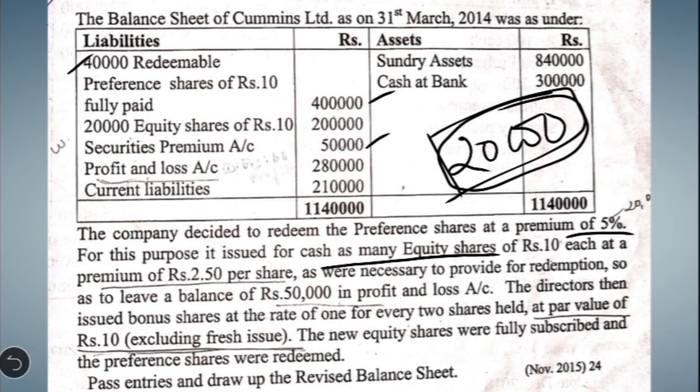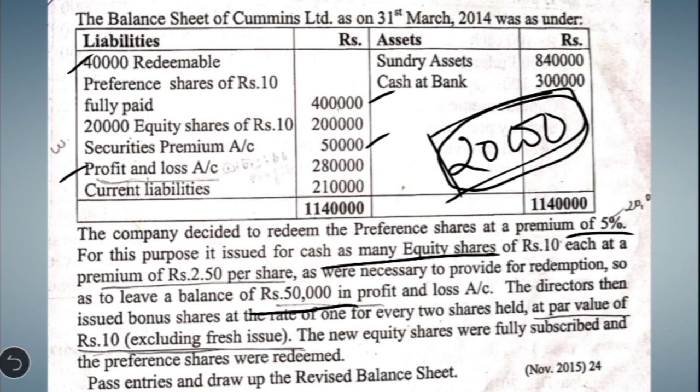Okay. Then it is also given that while we utilize the amount available out of the divisible profit, we have to leave a minimum balance of rupees 50,000 in the profit and loss account. Okay, only the remaining balance will be free for the purpose of redemption. Now let us see what are the divisible profits available. So here we find only one account, that is profit and loss account. They have not given us balance of reserve.